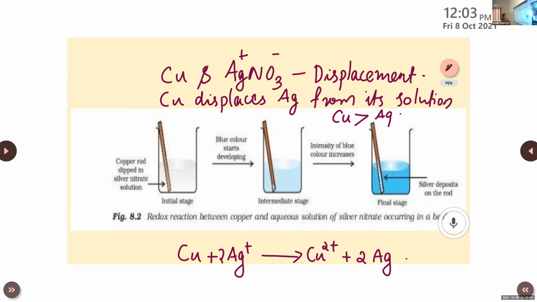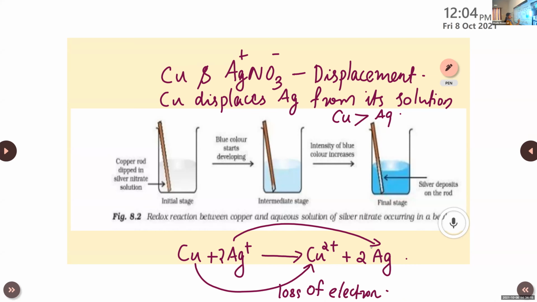So what about the electron transfer that takes place in this reaction? What happens to copper? Loss of electrons or gain of electrons? Loss of electrons. Yes, very good. Copper loses electrons and is converted to Cu2 plus ion, right? Then what about silver?